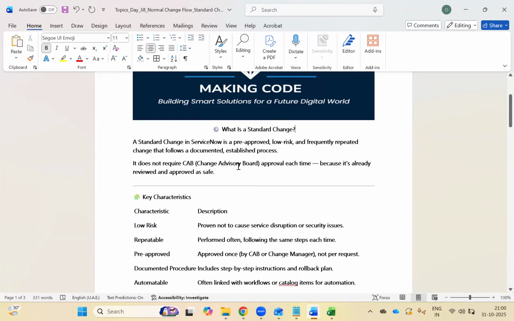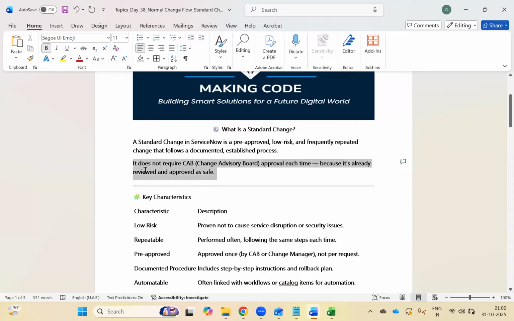Increasing memory RAM for a server can be a standard change, those kinds of changes. So it is written that we can explore it in detail.